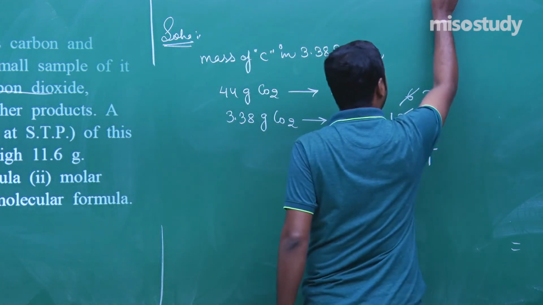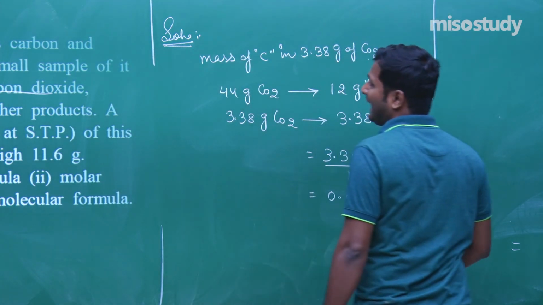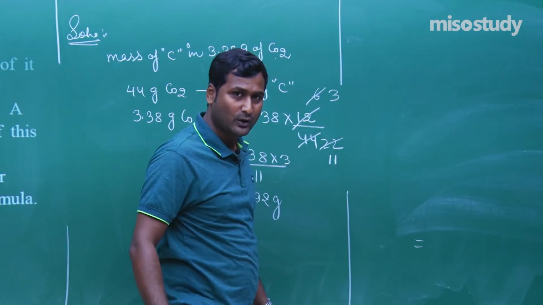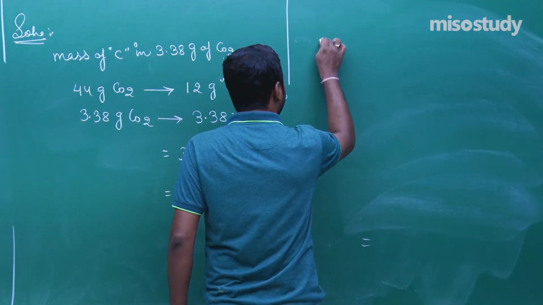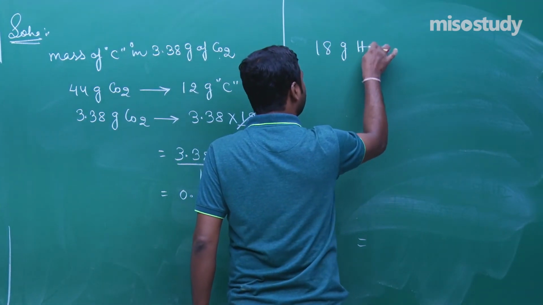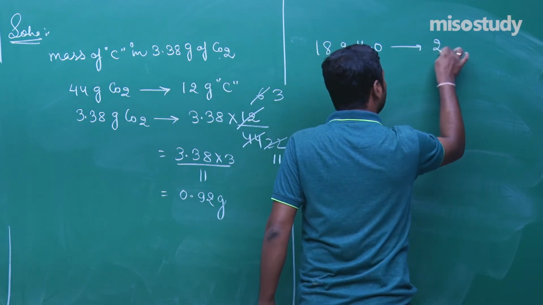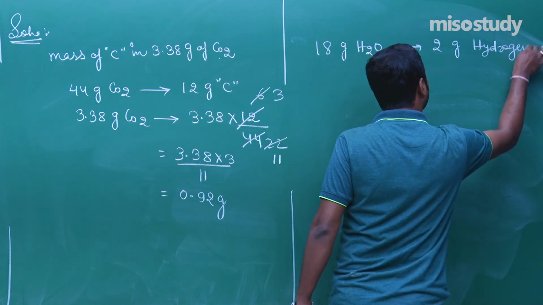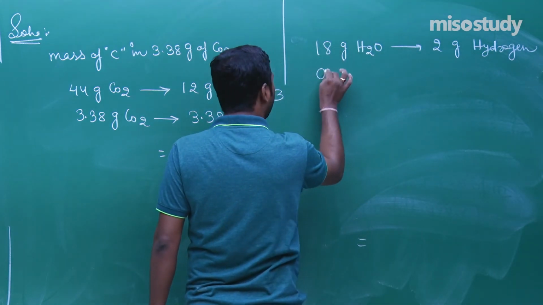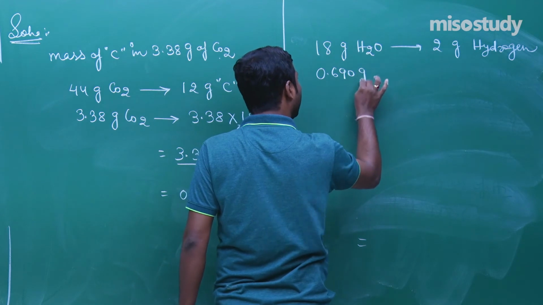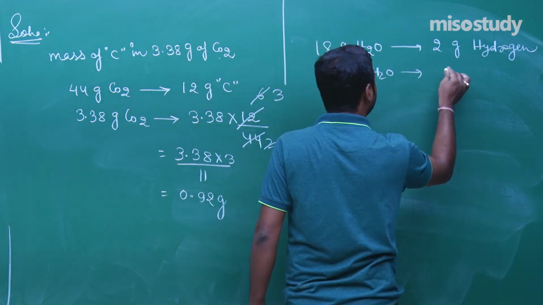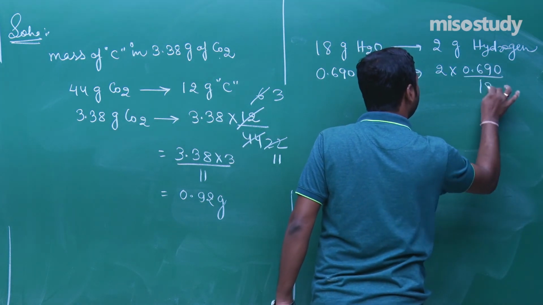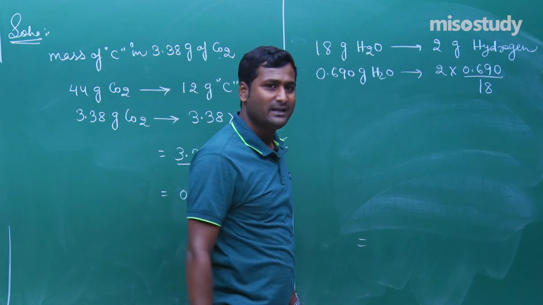Now moving here. Now, 0.690 gram of water. The next part, look carefully. 18 gram of water contains 2 gram of hydrogen. Yes, sir. So 0.690 gram water will contain 2 into 0.690 divided by 18. Am I right? Yes, sir.